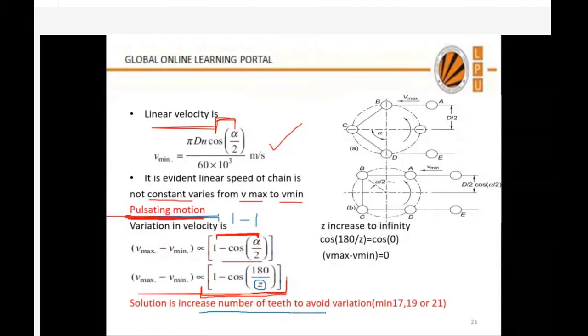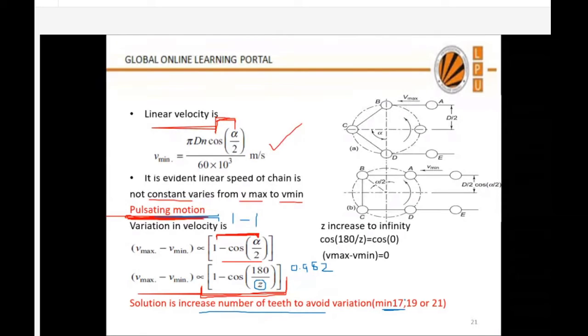Due to this reason, to reduce the variation in velocity, the minimum number of teeth we select on the driving pinion is 17. If I see the angle, 180 divided by 17 is 10.5 degree. And cos of 10.5 degree is 0.982. So 1 minus 0.982 will still leave some variation in velocity. So minimum we are taking 17.